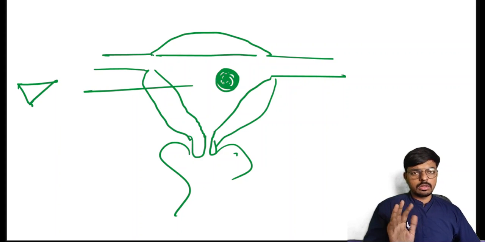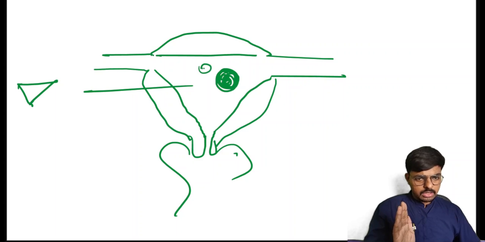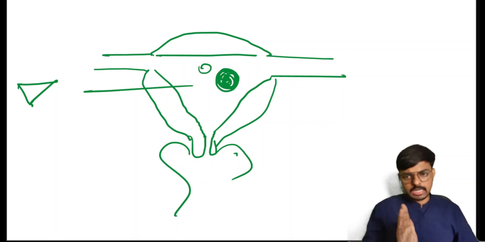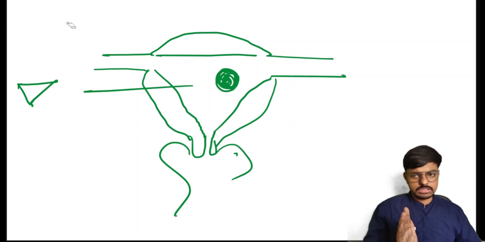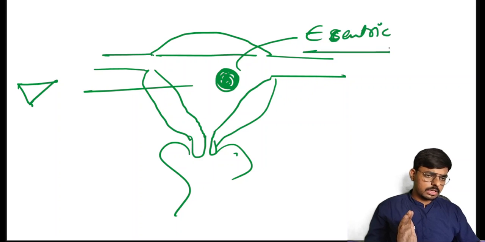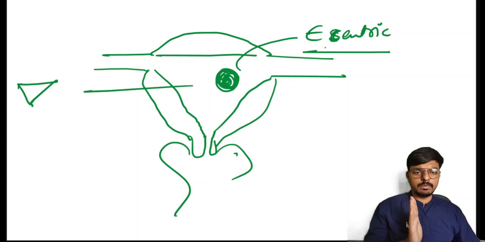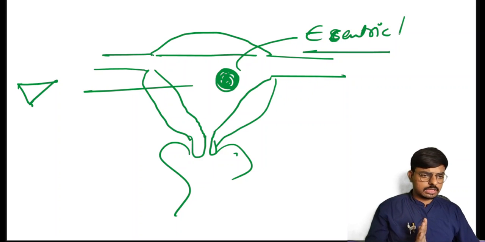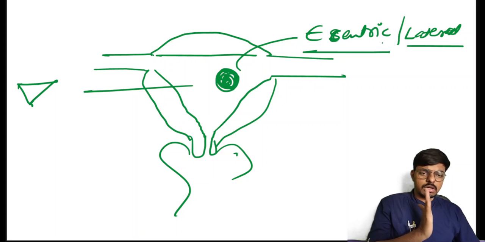So whether the implantation occurs in the middle or laterally. Normally the implantation occurs laterally, students. This one we call the eccentric site. What is eccentric? Eccentric means that it is not in the middle. The normal implantation occurs eccentric, meaning laterally. True gestational sac implantation will always be lateral or eccentric.